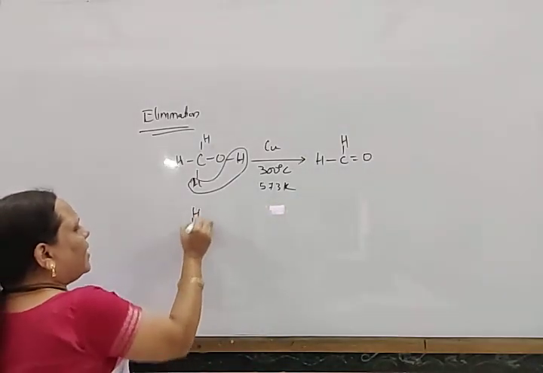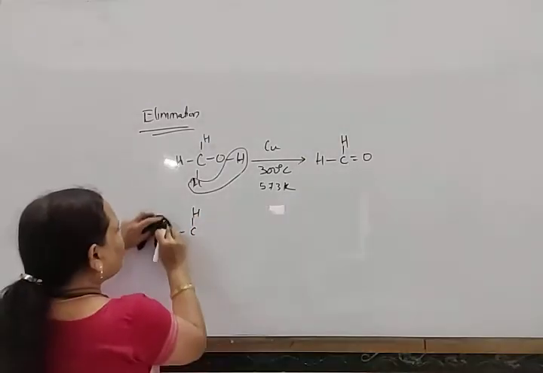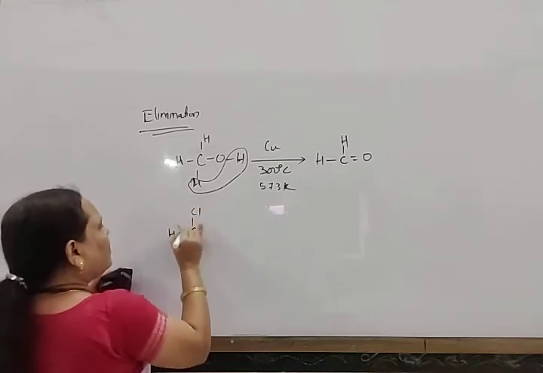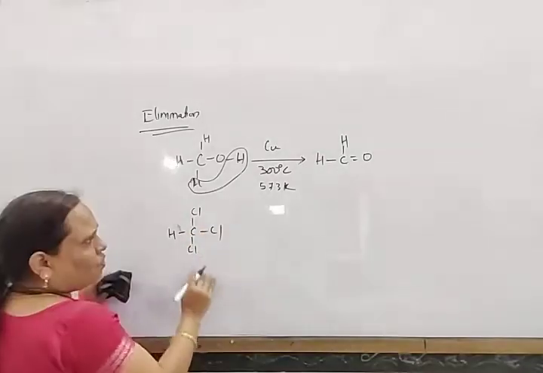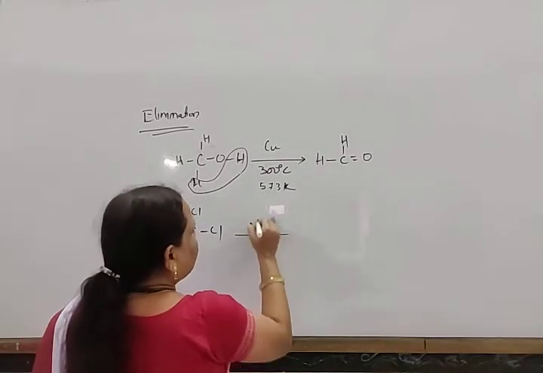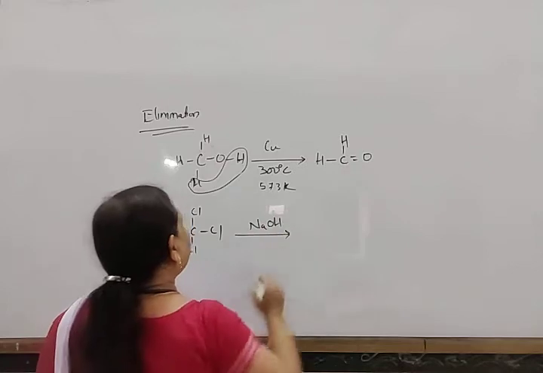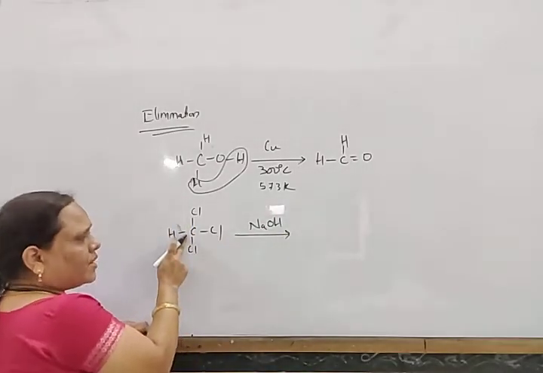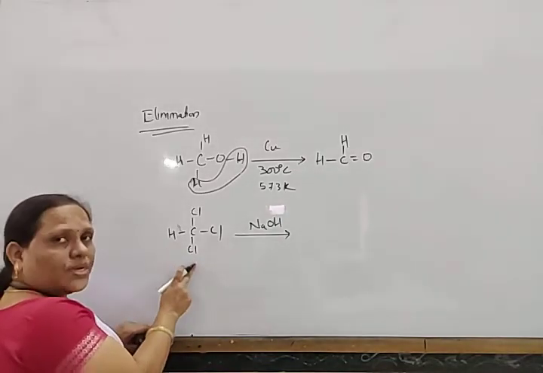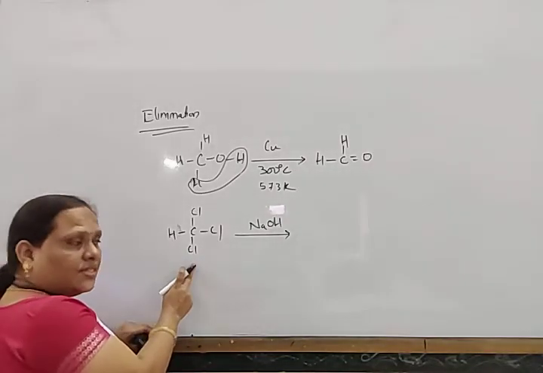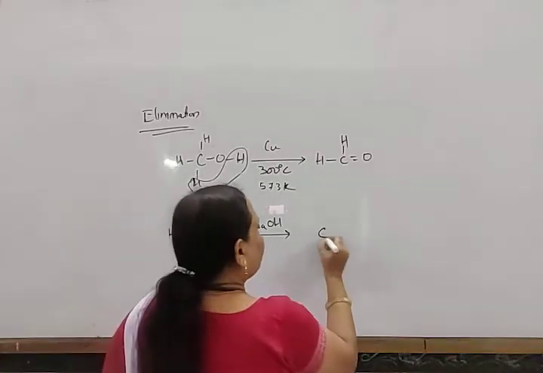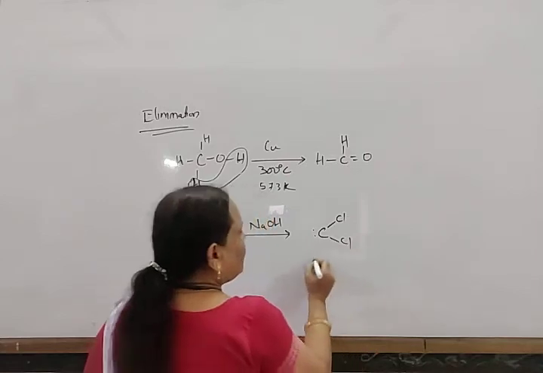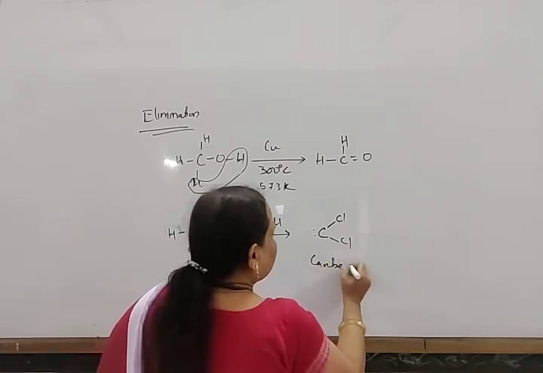Another example is chloroform, CHCl3, because hydrogen is there. When this is treated with sodium hydroxide, what happens? From the same carbon atom, one hydrogen and one chlorine are removed, and in this way it gives rise to a reaction intermediate that is called carbene.